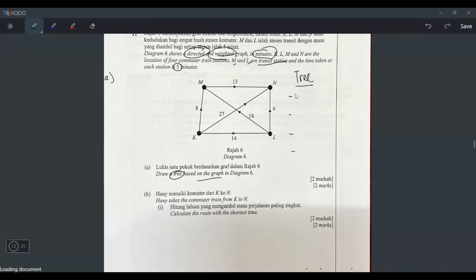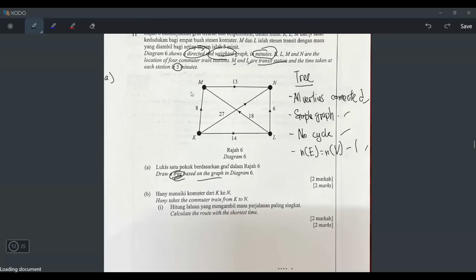So what is the first characteristic? All vertices must be connected. Okay, for it to be a tree, all vertices must be connected. And then the second thing is it must be a simple graph. What is a simple graph? It means no multiple edges, no loops. And then the third one is no cycle. And then the last one is the number of edges must be equal to the number of vertices minus 1. And one more thing is the tree has to be a part of the graph. It's just that it has to follow these 4 characteristics.